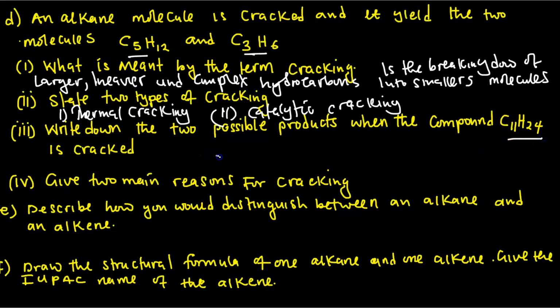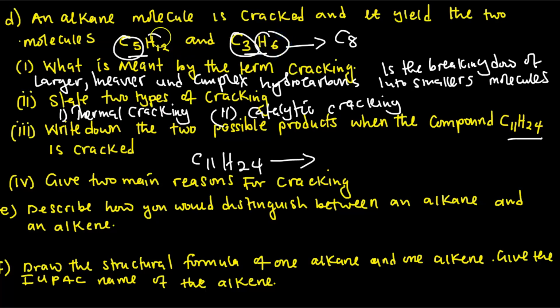In writing two possible products, you need to make sure that whatever products you come up with, when you add them, the carbons and hydrogens add up to C11H24. For example, if the products are 8 carbons and 12 plus 6 hydrogens, that is C8 and 18 hydrogens.